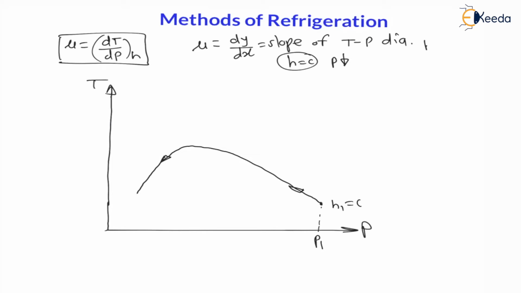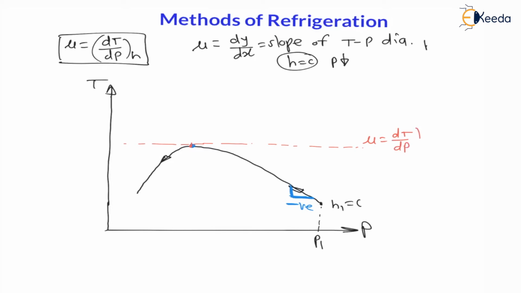Now my dear students, initially let us observe here few things. Initially pressure is decreasing but temperature is increasing, means change in y coordinate is positive, change in x coordinate is negative, therefore slope will be negative, right? And temperature is increasing now, and slowly slope will become zero at some point. At this point we can say slope is zero, right? Horizontal line means there is no change in y coordinate.